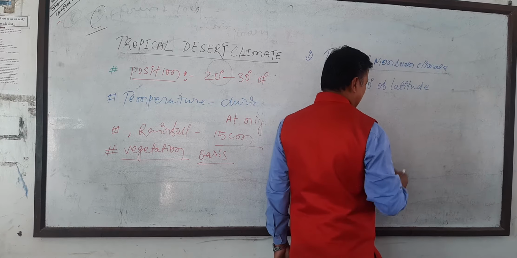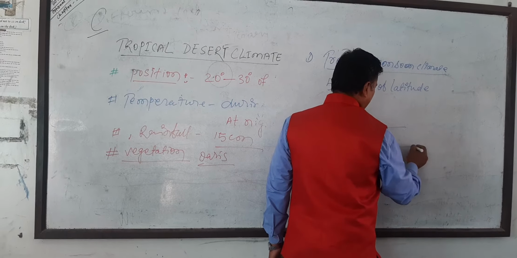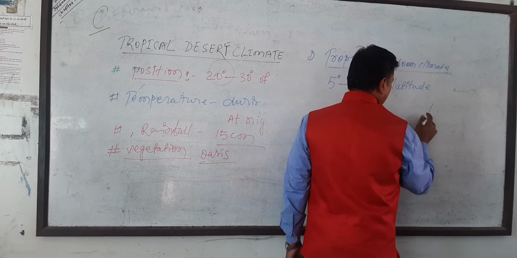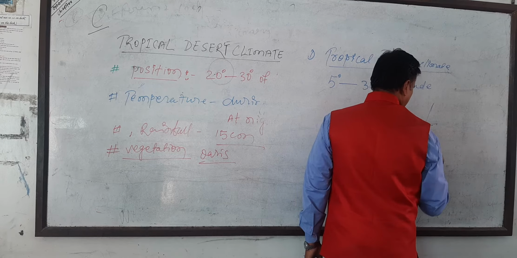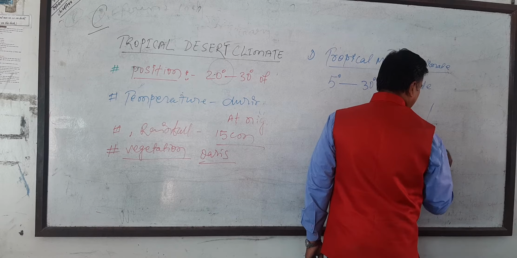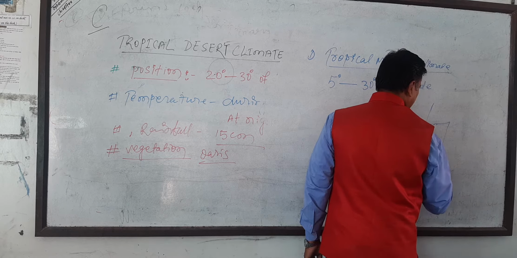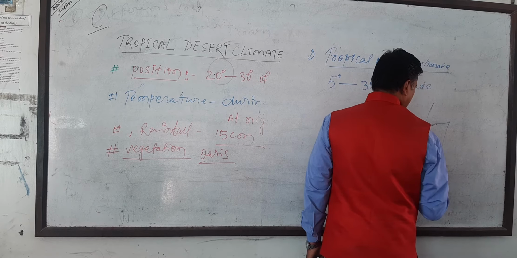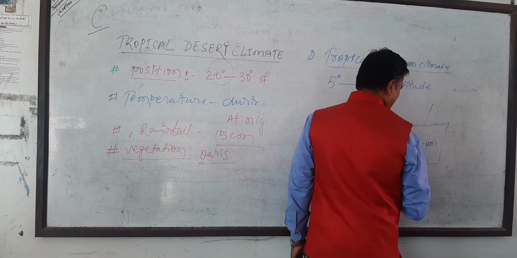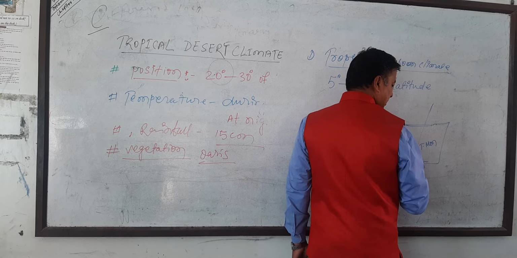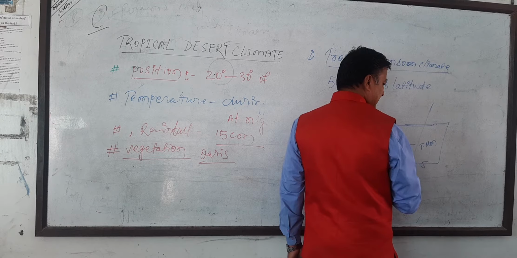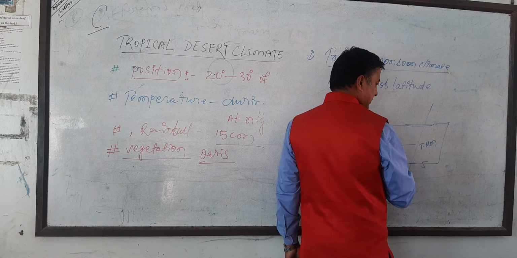In the climate, this is the category, and it lies from about 5 degree to about 30 degree. It is the tropical monsoon. Understand? Equatorial climate, tropical grassland, tropical deserts.